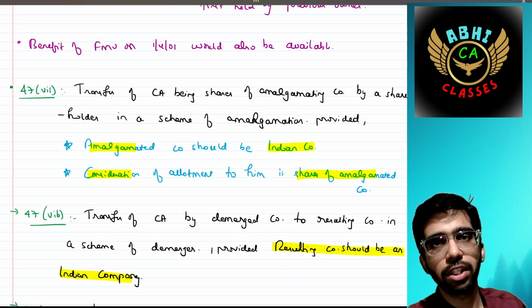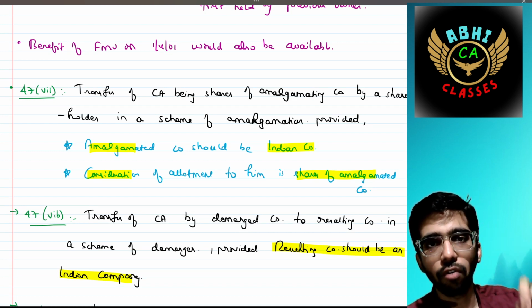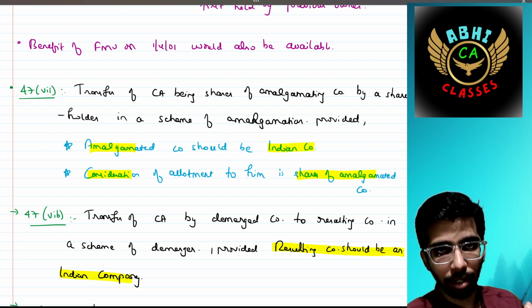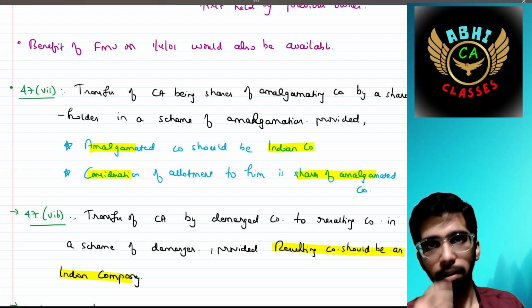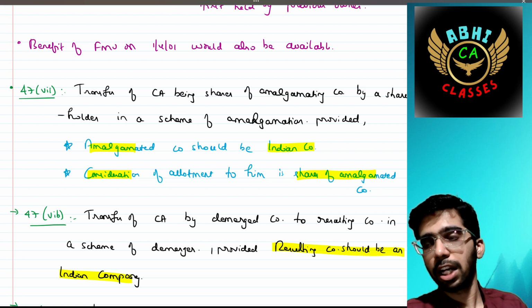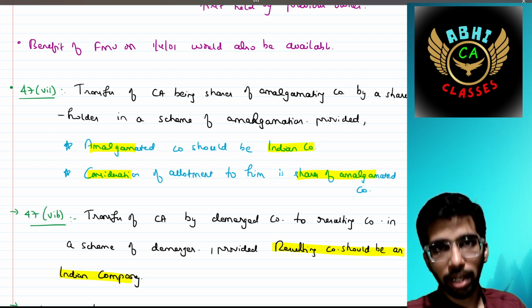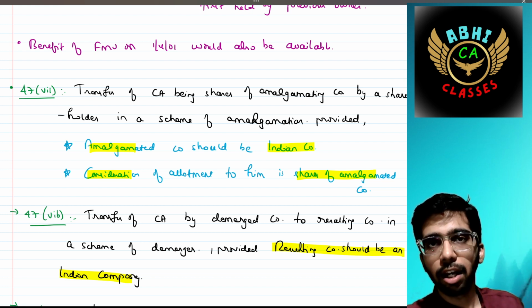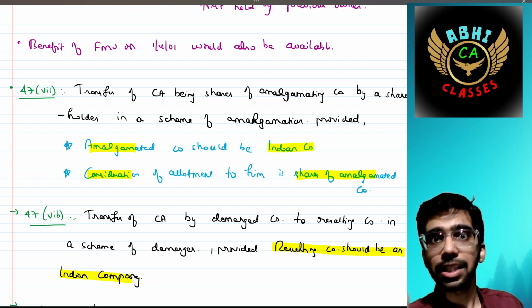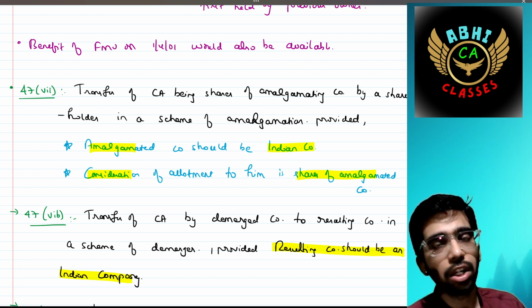Then section 47 clause 7, it says transfer of capital asset being shares of amalgamating company. I am a shareholder of the amalgamating company. Those shares would be transferred to the amalgamated company. Then I would definitely be the shareholder of that amalgamated company. Indirectly, I am selling those shares to this amalgamated company. That is not treated as transfer, so hence it would not give rise to any capital gain.